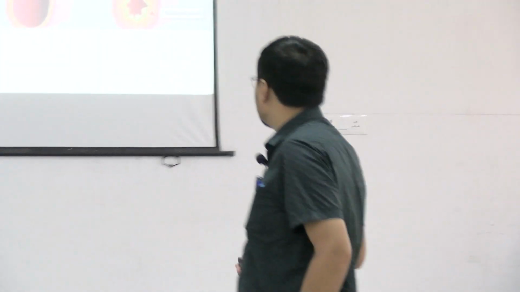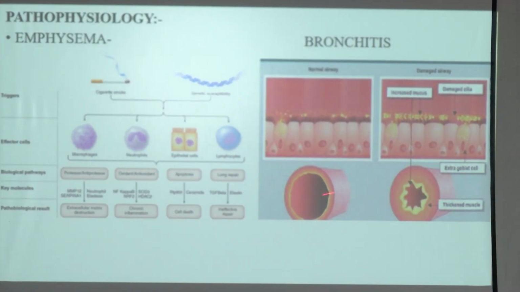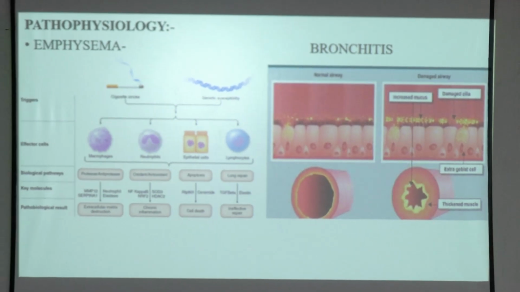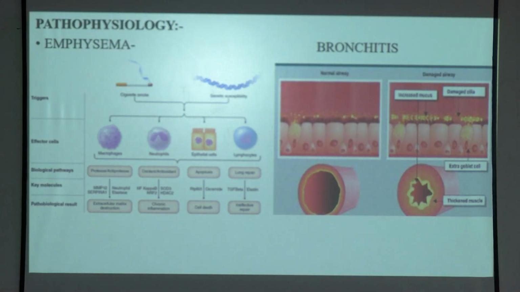The caliber of the airway is decreased. So this is the normal airway caliber, and this is the thickened muscle and hypertrophied goblet cell. Because of these things, the caliber of the airway is decreased, resulting in progressive obstruction of the airway. Understood? Basic pathophysiology of COPD.